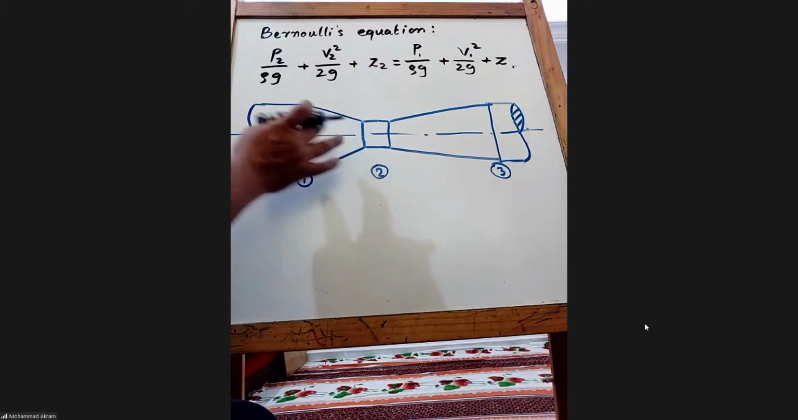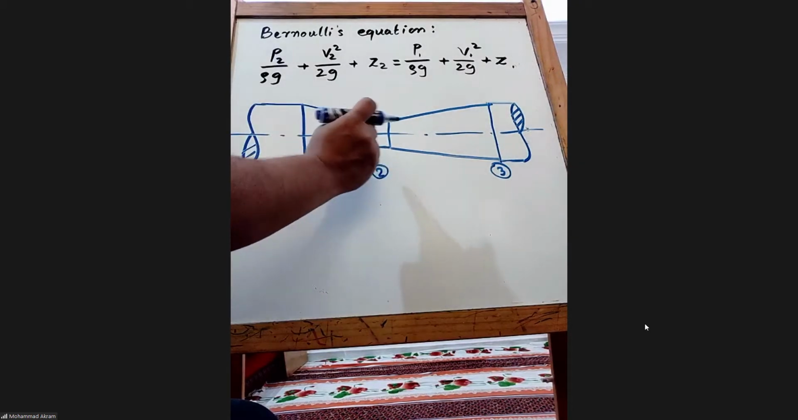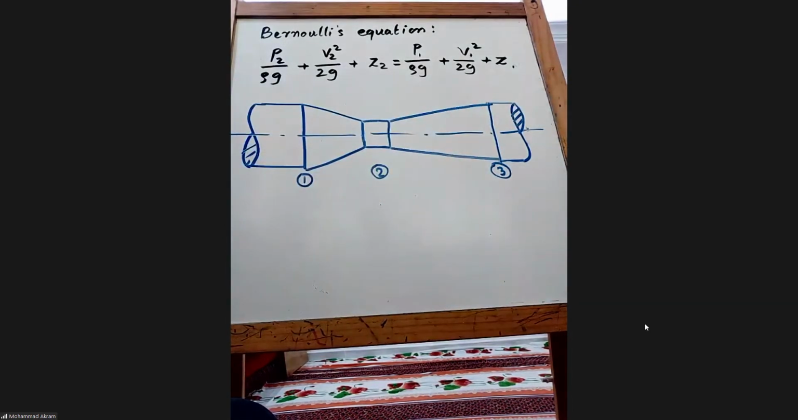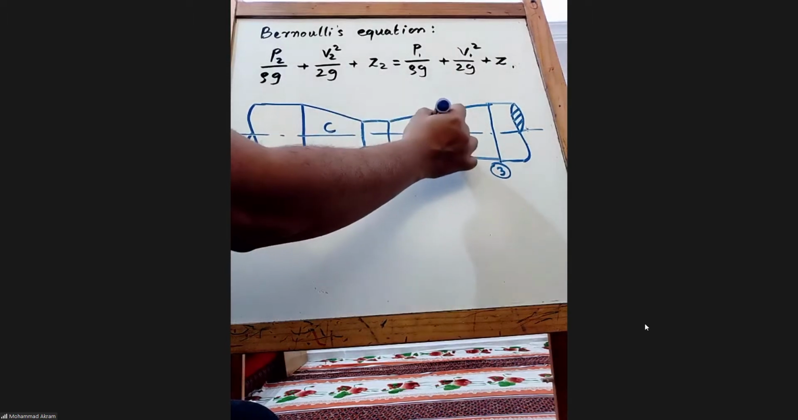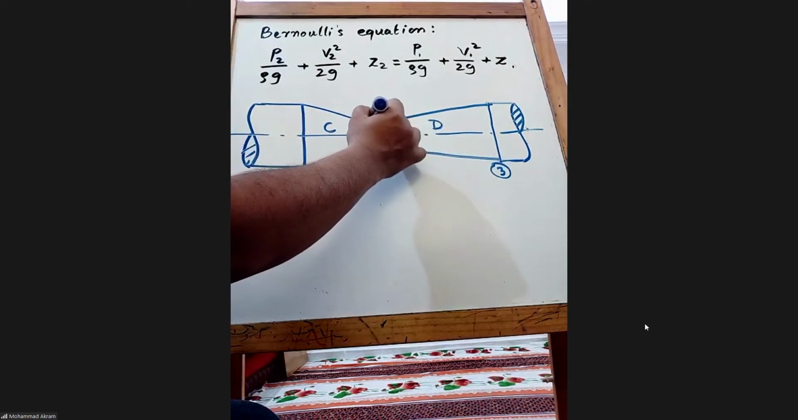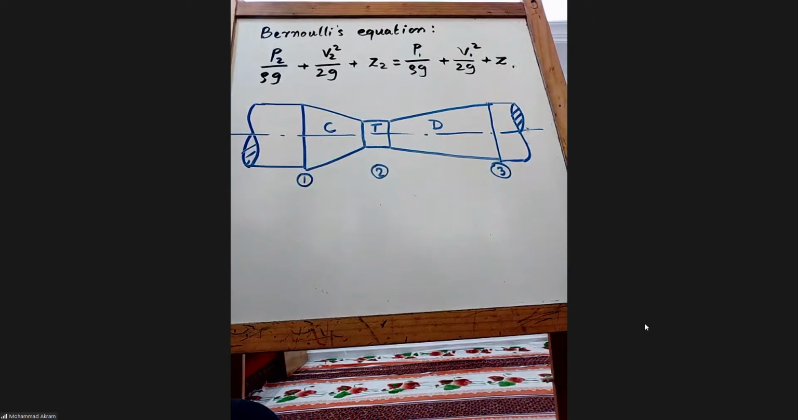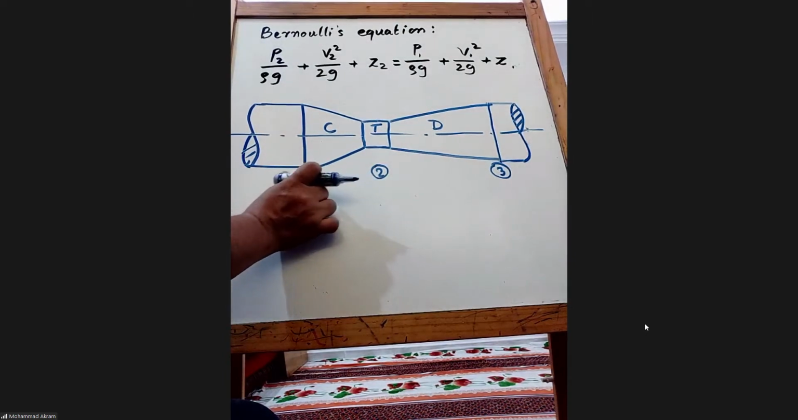Convergent means the area is decreasing, then a divergent tube. Okay, there is a small throat area. This is convergent, this is divergent, and in between we have a small T. T means throat area.